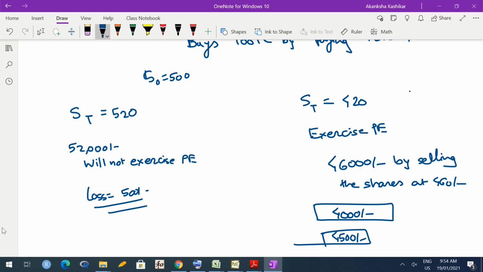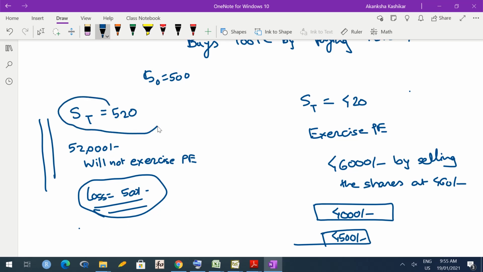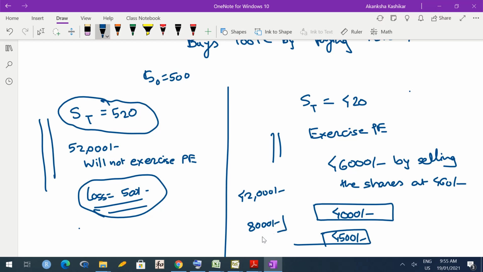What would have happened had he not purchased the put options? Let us consider both scenarios. Here, if he didn't purchase put options, it's alright. In fact, he wouldn't even lose this 500 rupees. So there is a possibility that he could have saved his 500 rupees, but of course there is uncertainty. We don't know for sure whether the prices are going to increase. On the other hand, if he hadn't purchased put options in this scenario, then he would have to sell his shares at 42,000 rupees. So his loss would be double.